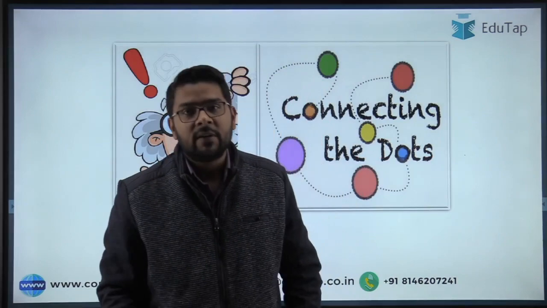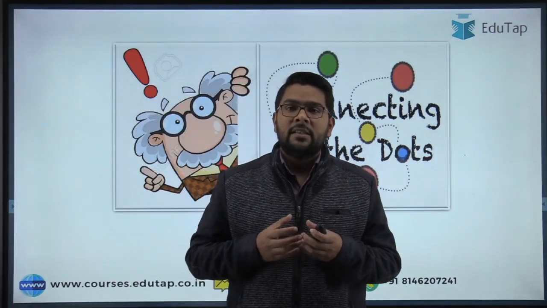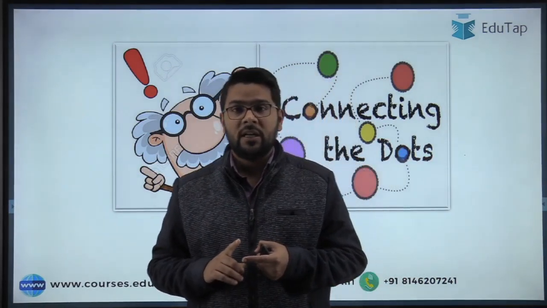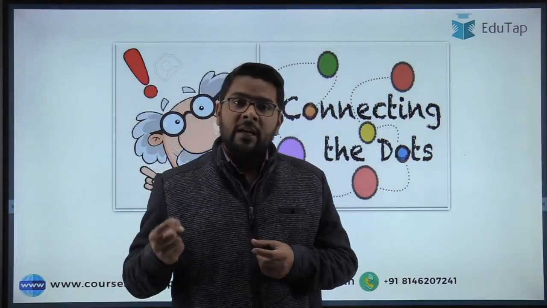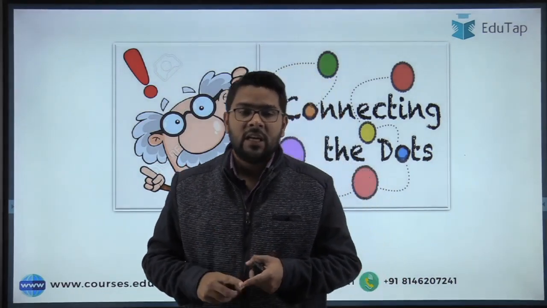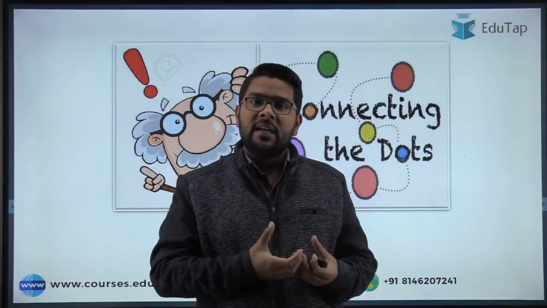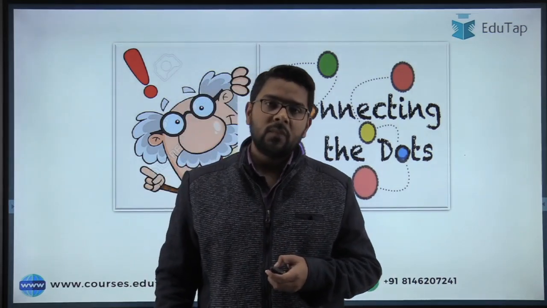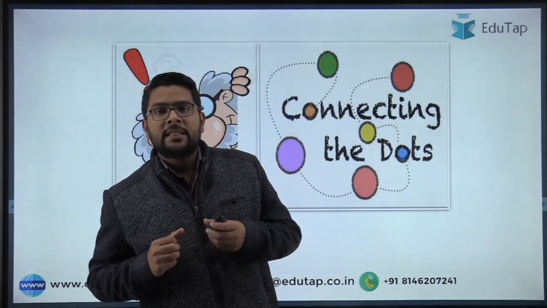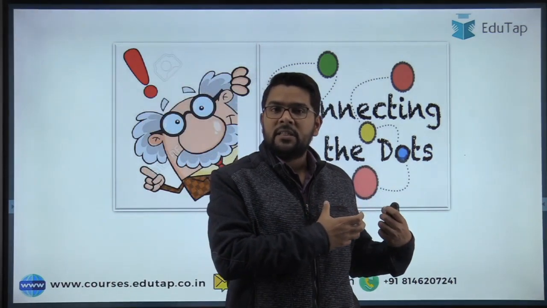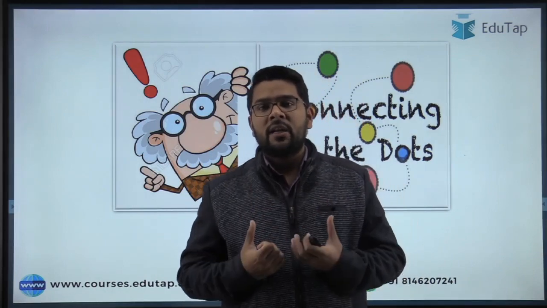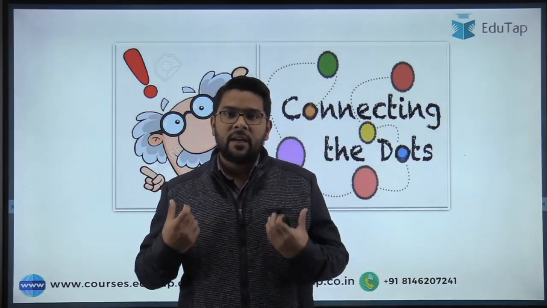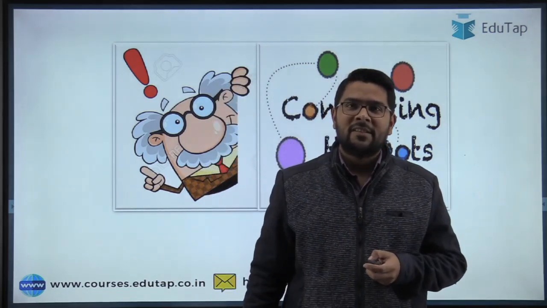So guys, what we have done is discussed the entire report: the introduction, then the objective of the report, then the key highlights or key results of the report considering the Indian scenario as well as the global scenario. Then we talked about the efforts taken by the Indian government to control the prevalence of this disease. Moreover, we have also discussed the current news regarding the prevalence of this disease. So we have covered this report as well as the current affairs regarding it. Now it's time to revise through some MCQs.